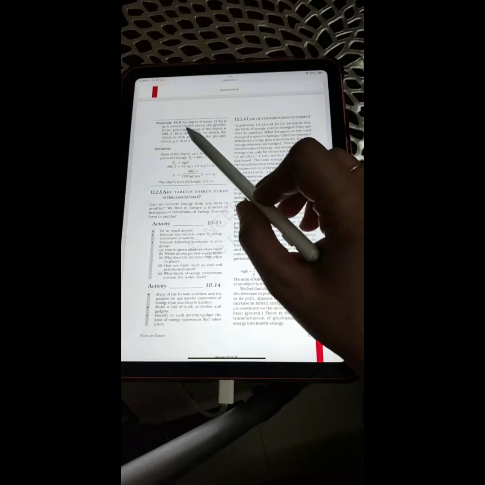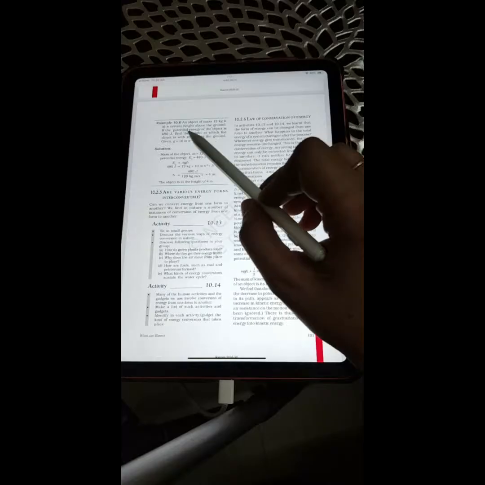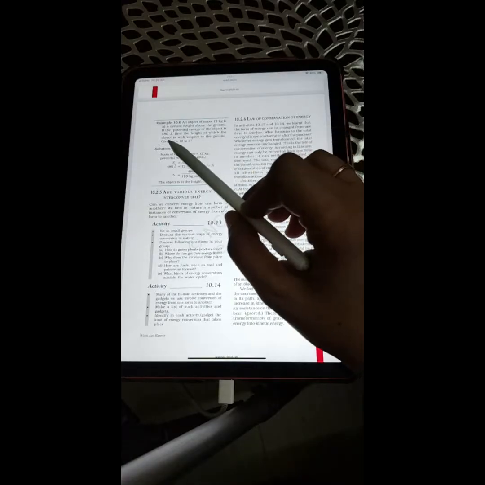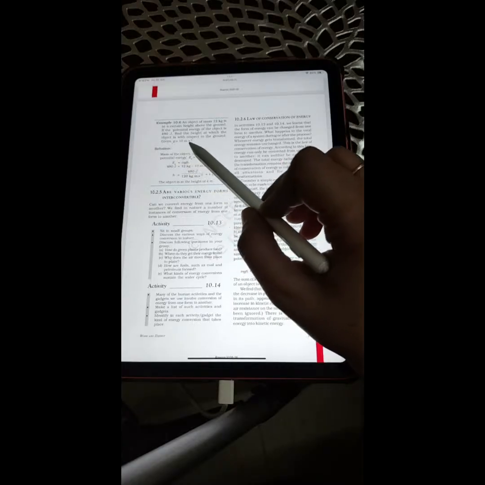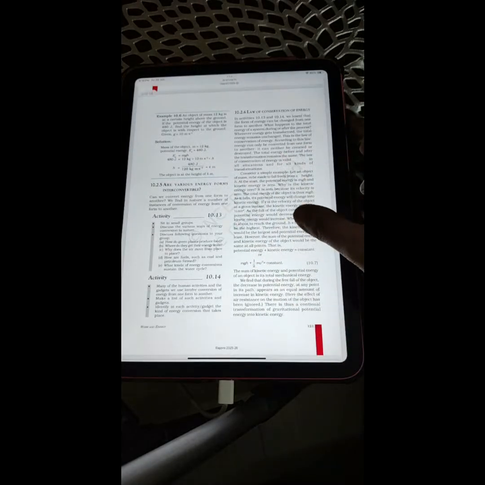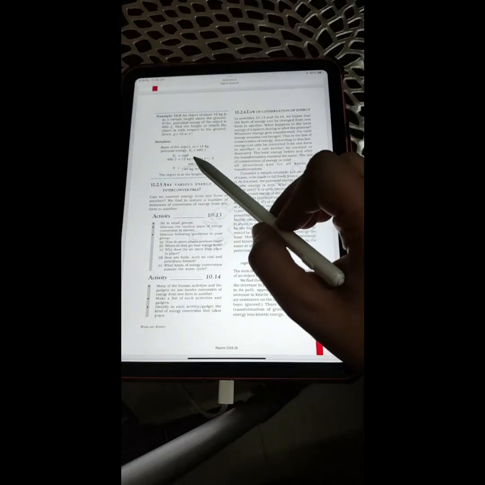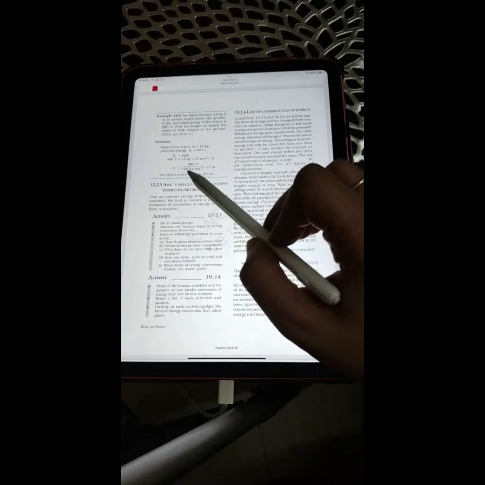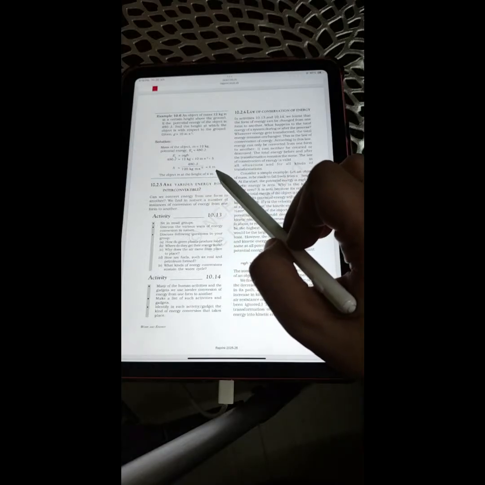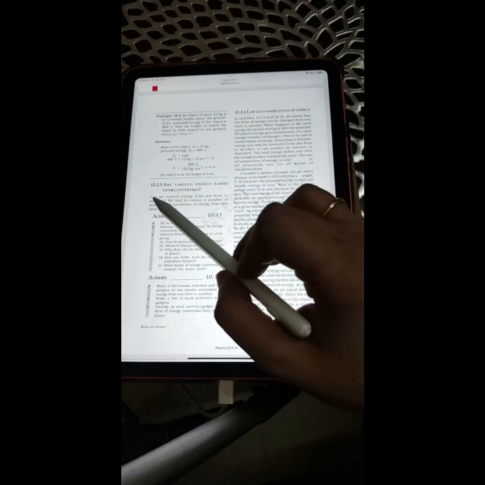Example 10.6. An object of mass 12 kg is at a certain height above the ground. If the potential energy of the object is 480 joules, find the height at which the object is with respect to the ground. Given g is equal to 10 meter per second square. So mass is given as 12 kg, potential energy is 480 joule. We know that EP is equal to mgh. So putting the values here, we can calculate h to be 4 meters. The object is at the height of 4 meters.